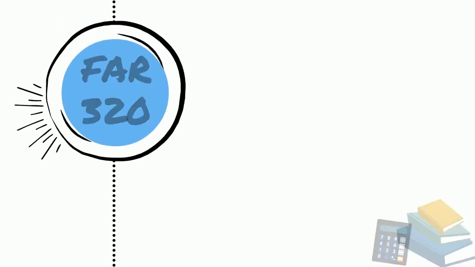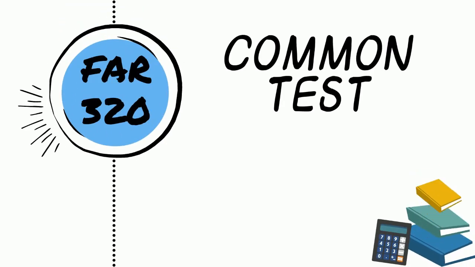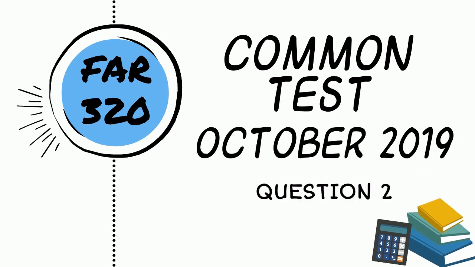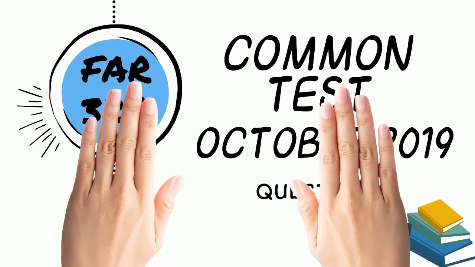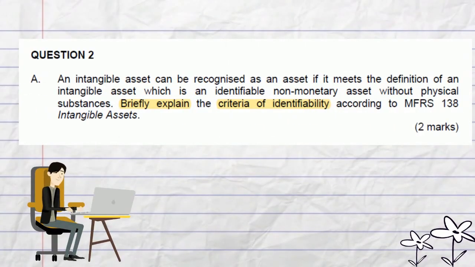Assalamualaikum. For this video, we will discuss Common Test October 2019, question number 2 on intangible asset. For question number 2, part A, an intangible asset can be recognized as an asset if it meets the definition of intangible asset, which is an identifiable non-monetary asset without physical substance. Briefly explain the criteria of identifiability according to MFRS 138 Intangible Asset.